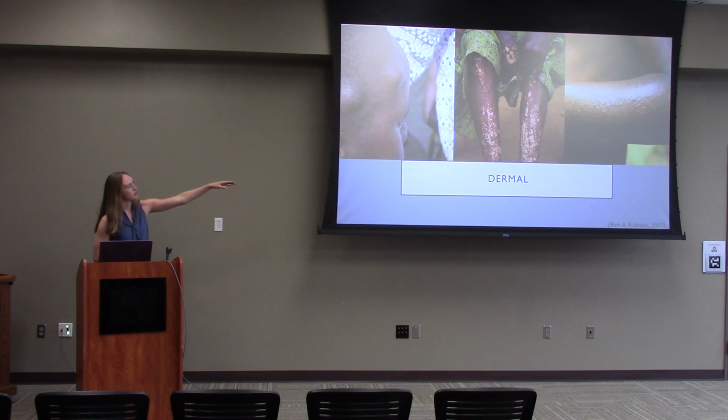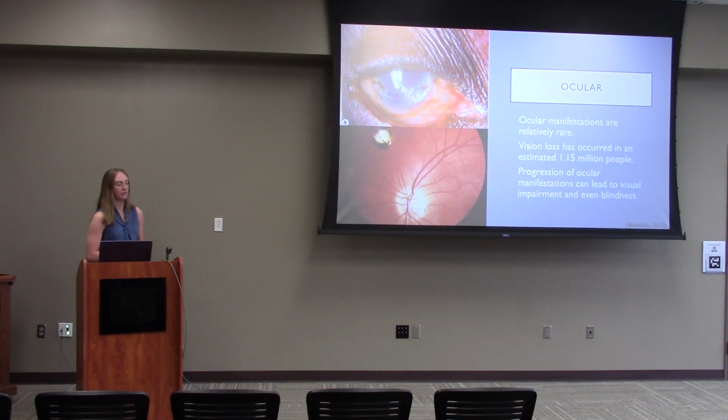And then the next picture is leopard skin or altered pigmentation. This is due to that immune response from the body. And then that last one is just a palpebral rash due to the migration of the worms, as well as fly bites and itching of the skin. And the next is an ocular manifestation.